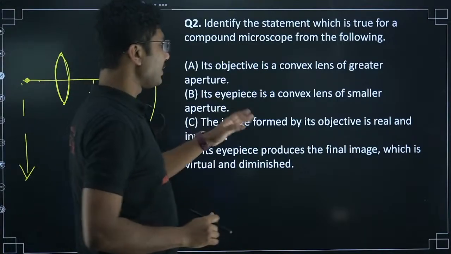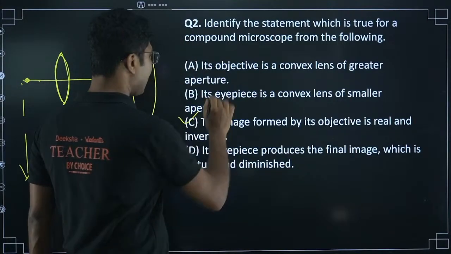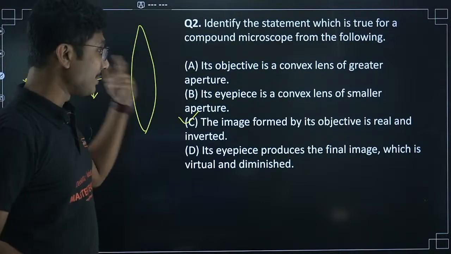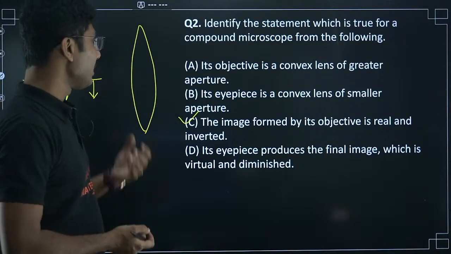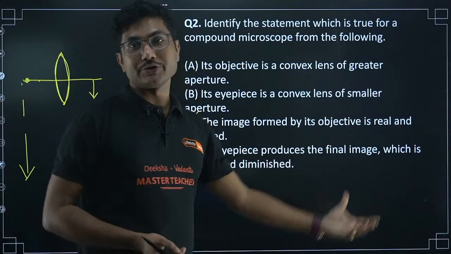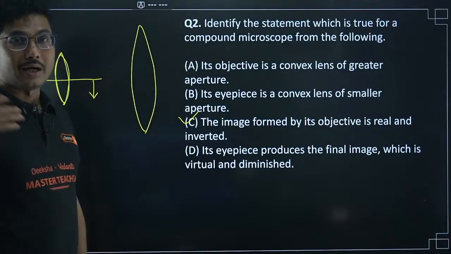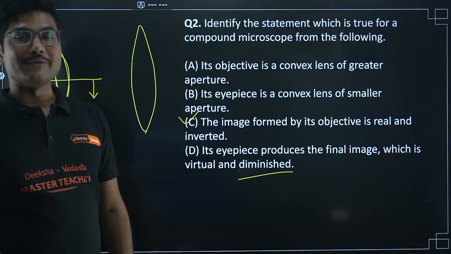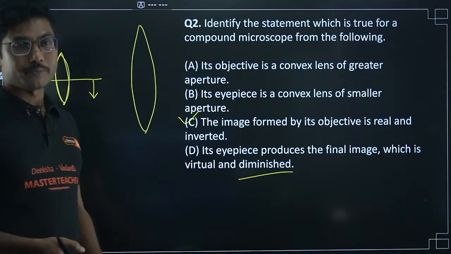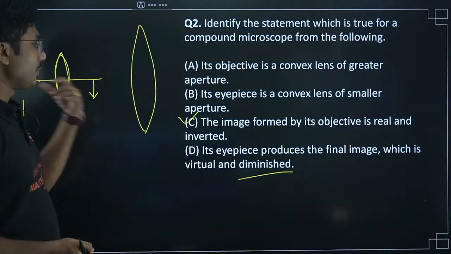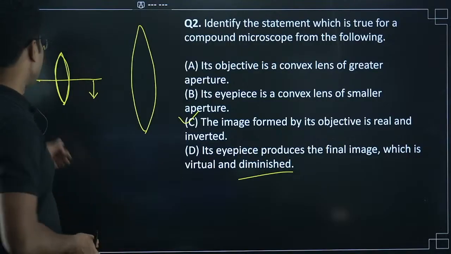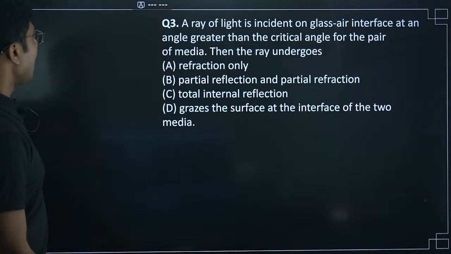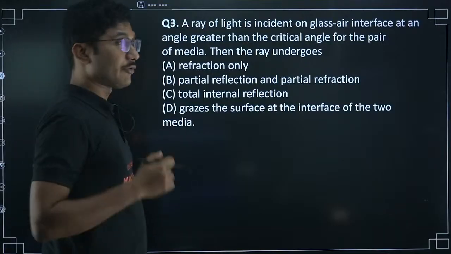The eyepiece produces a final image which is virtual and enlarged, not diminished. Obviously not diminished, because if the eyepiece formed a diminished image, the whole purpose of the microscope would be gone. Here option C is correct. Be very careful about microscope and telescope related questions.